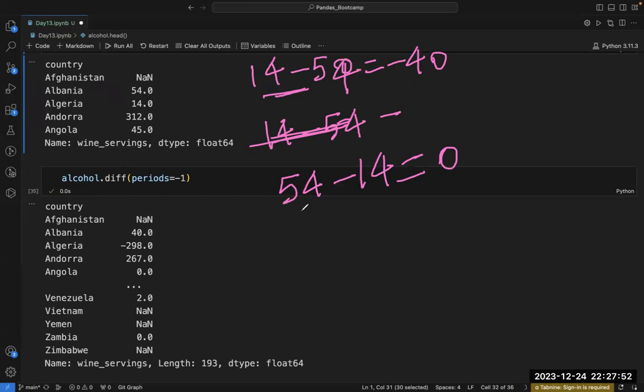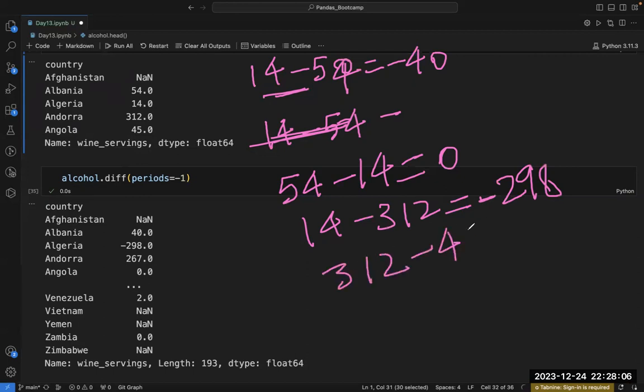Thereafter 14 minus 312, that is minus 298. And 312 minus 45, I am getting 267 like this. So it just reverses the order of subtraction or the difference. Do you get this point, Varun? Yes, sir. Fine.